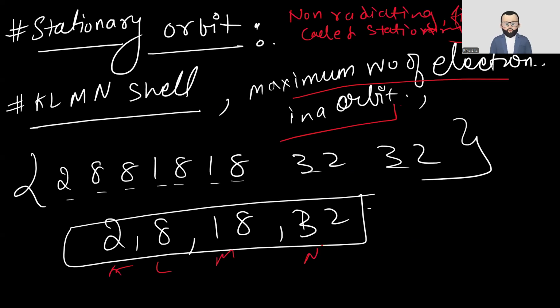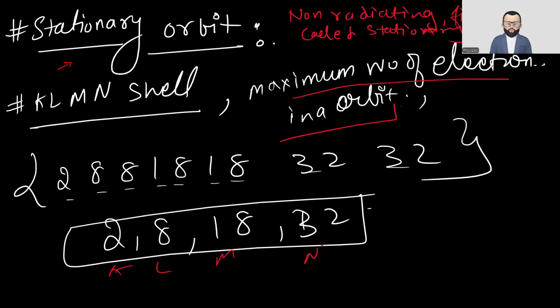So now, coming to the isotopes and isobars, there's also the stationary orbit. Just remember the stationary orbit: it's a non-radiating fixed orbit. That's what is called a stationary orbit. Then there are K element shells according to Niels Bohr.